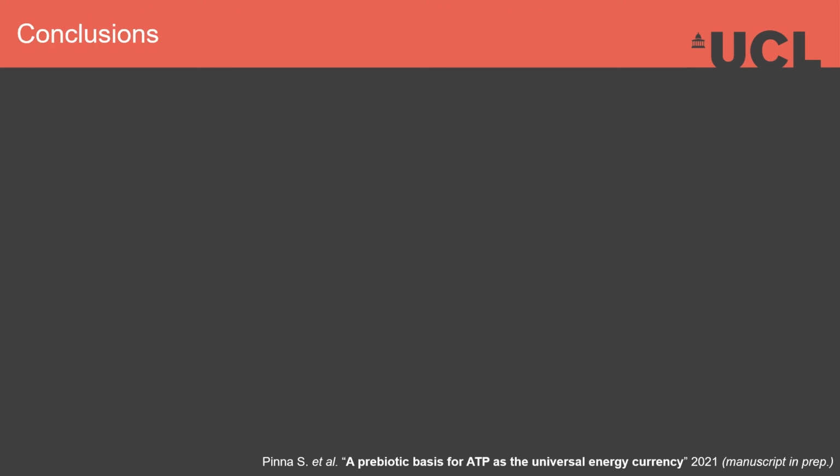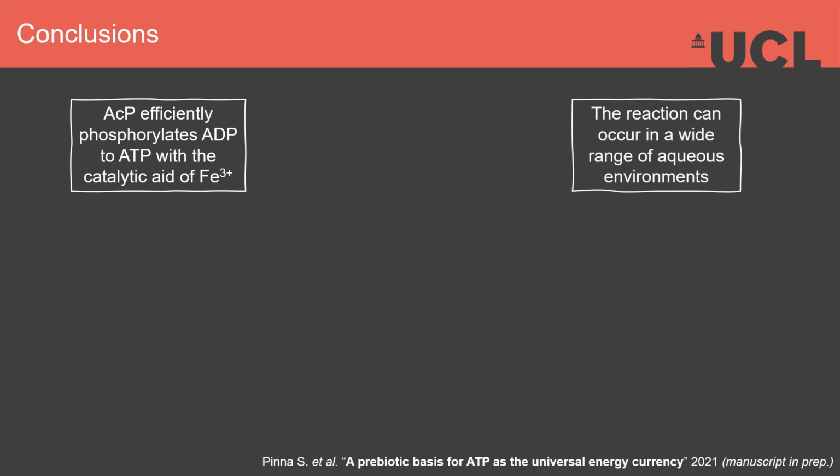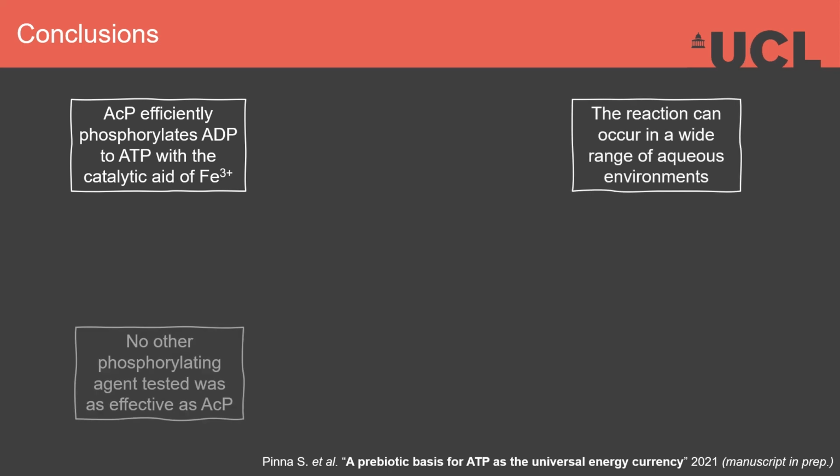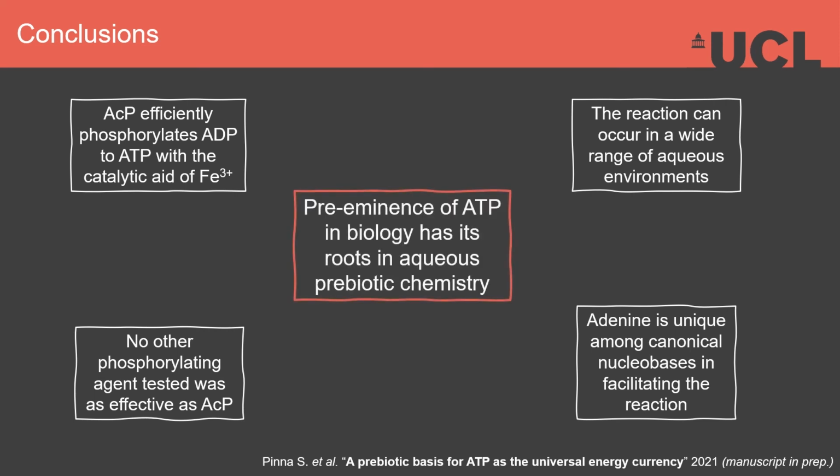All in all, our results show that ACP can efficiently phosphorylate ADP to ATP, but only in the presence of ferric ions as catalyst. The reaction takes place in water and can occur in a wide range of aqueous environments. No other phosphorylating agent tested was as effective as ACP, and adenine is unique among canonical nucleobases in facilitating the phosphorylation of its nucleotide diphosphate to the triphosphate. So taken together, these findings suggest that the preeminence of ATP in biology has its roots in aqueous prebiotic chemistry.